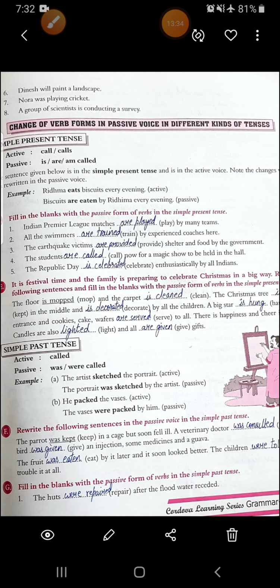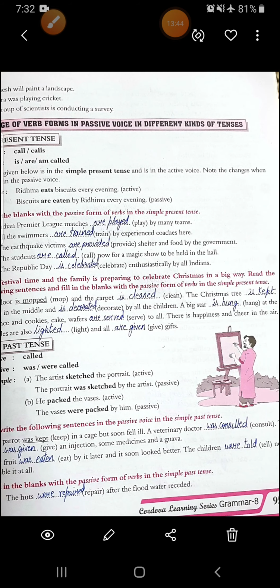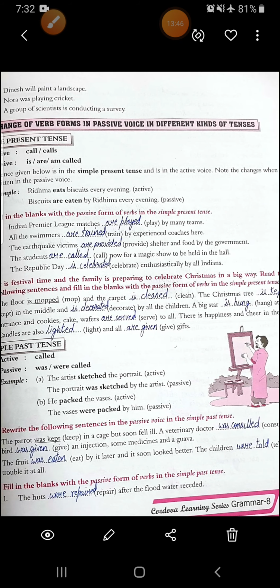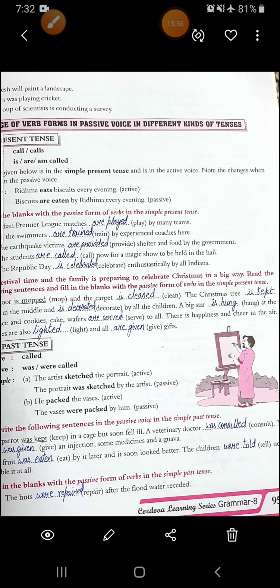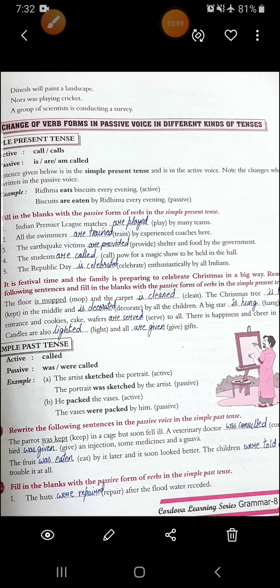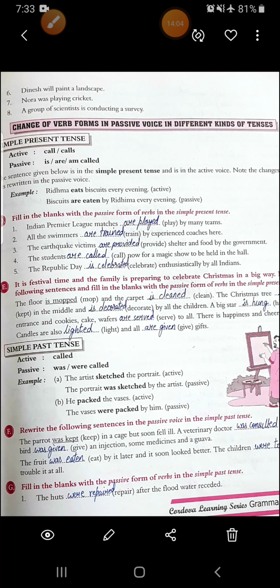Now what you have to do in exercise F, rewrite the following sentences in the passive voice in the simple past tense. First, the parrot was kept in a cage but soon fell ill. A veterinary doctor was consulted. The bird was given an injection, some medicines and a guava. The fruit was eaten by it later and it soon looked better. The children were told not to trouble it at all. Alright. Now see exercise G. Again you have to do the same thing. You have to fill in the blanks with the passive form of the verbs in the simple past tense.